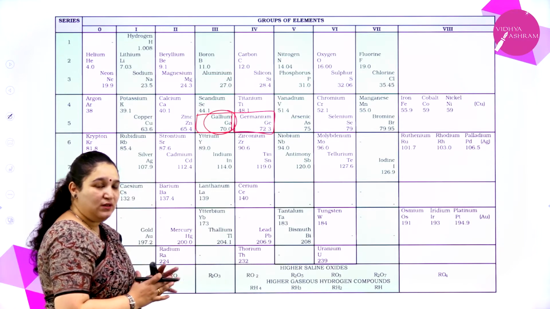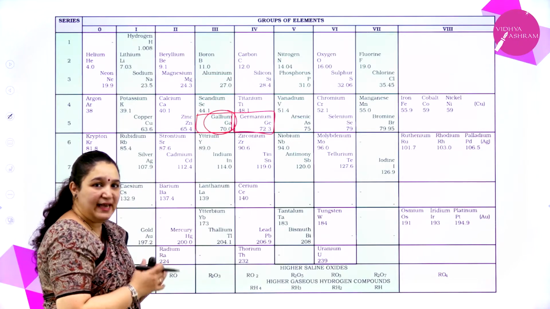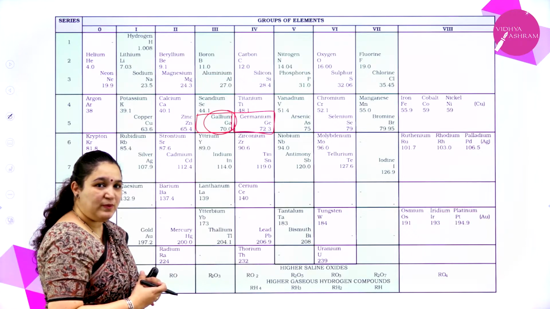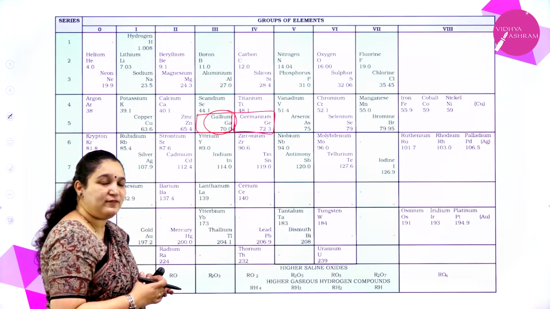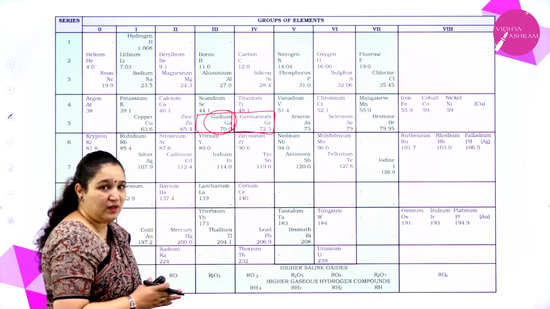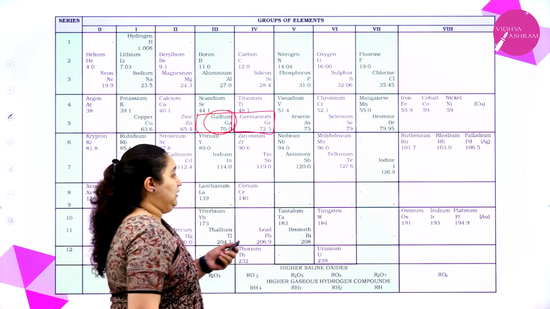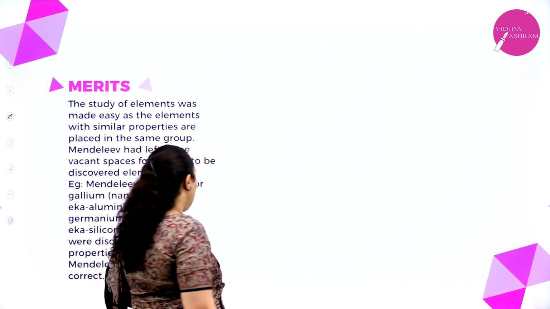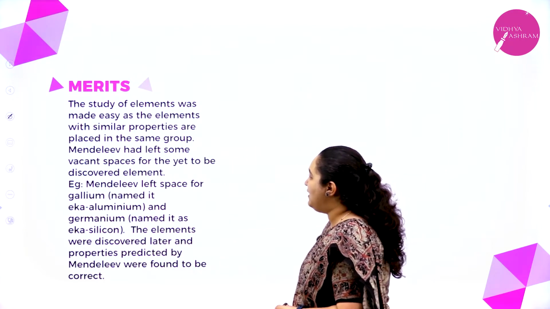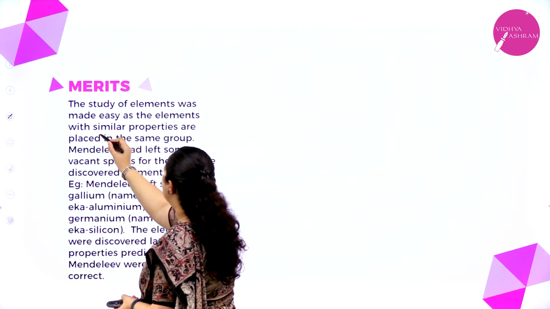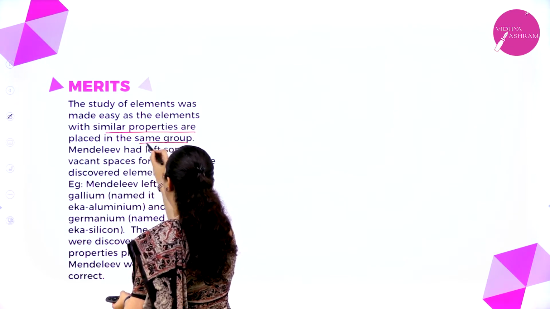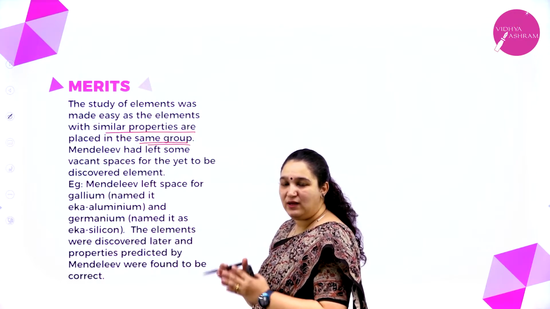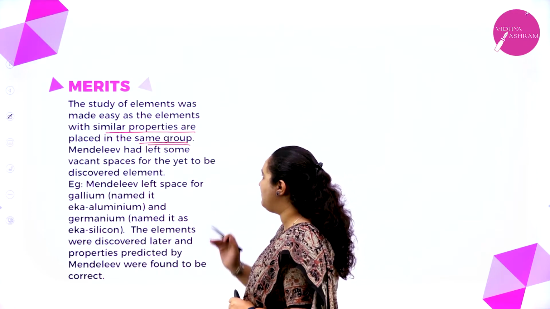So he is the first one to group these elements according to their similar chemical and physical properties with the increasing order of their atomic weights. Fine, so that is about Mendeleev's work. We'll see some of the merits again. What are the merits? The study of elements was made easy as the elements with similar properties are placed in the same group. All the elements with similar property fell one below the other and were grouped together. That is the first merit.